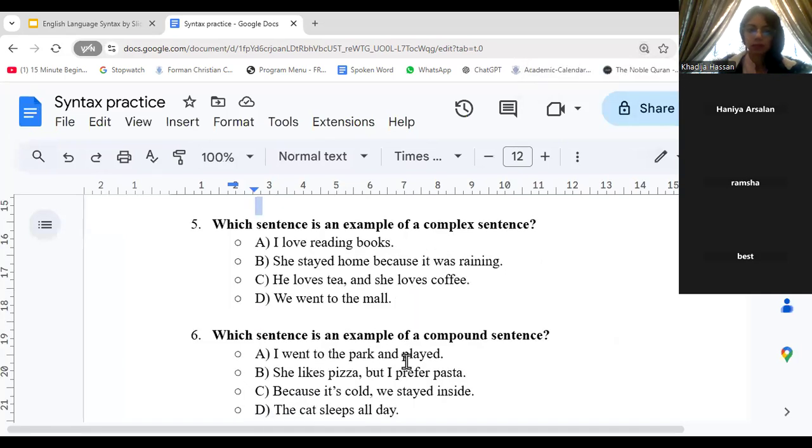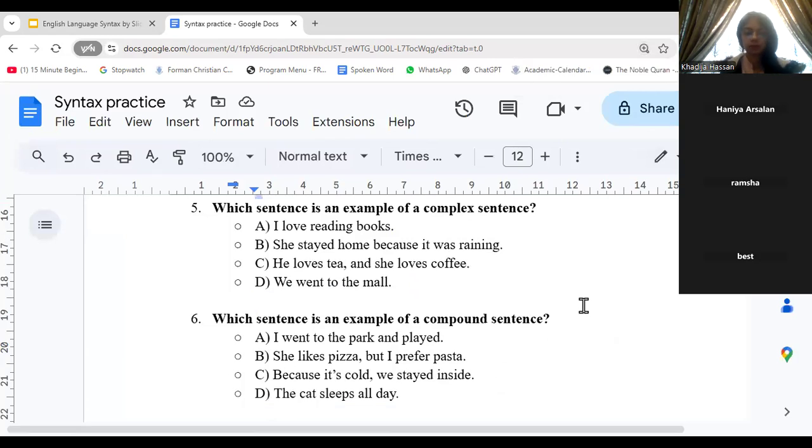Yes, which one is it? Is it A, B, C, or D? Compound. Okay, I see no responses as of yet, guys. Any guesses at all?